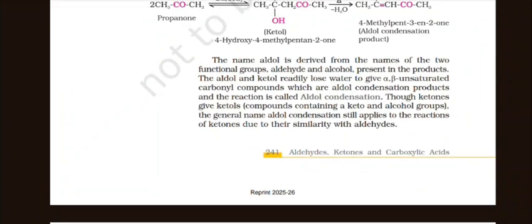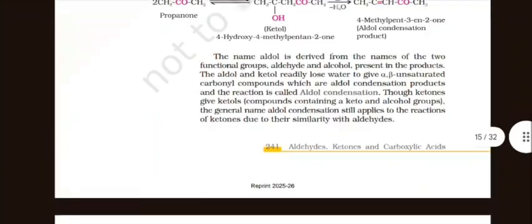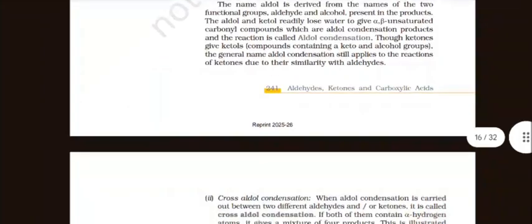Though ketones give ketols, compounds containing a keto and alcohol group, the general name aldol condensation still applies to the reaction of ketones due to their similarity with aldehydes.